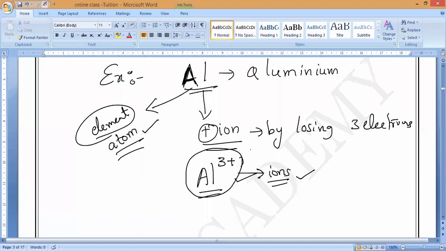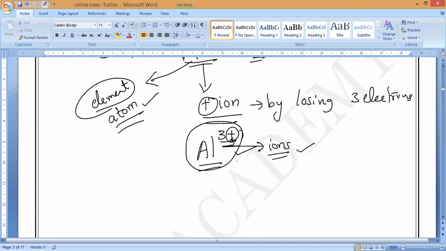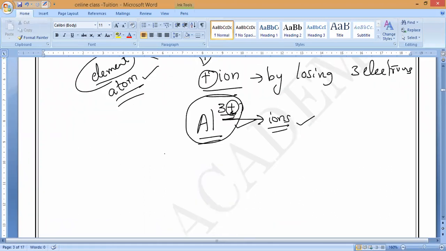So this aluminium is actually an atom. By losing 3 electrons, it turns into Al3 plus. Any element which is donating or losing electrons and acquires a positive charge, what should we call it?